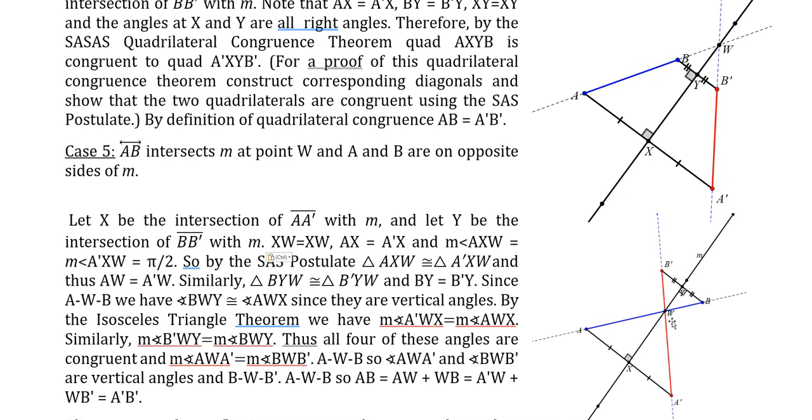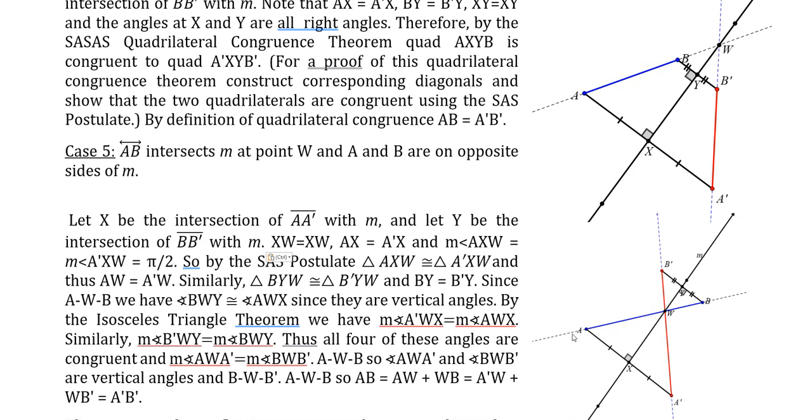congruent triangles here again. So we've got side angle side, which makes triangle B prime YW congruent to triangle BYW. So this B prime W is the same distance as BW. And similarly down here, we've got an isosceles triangle as well, because this line segment AX and the line segment A prime X are congruent. We've got right angles there that are congruent, and this line segment here is congruent to itself. So the two triangles here, AXW and A prime XW, are congruent.